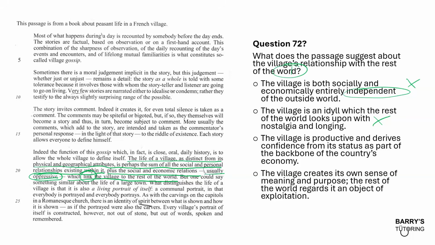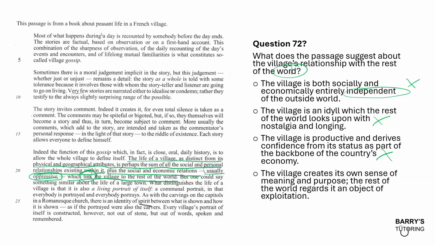Okay, it doesn't say anything about productivity. You can have a look at the other paragraphs if you like, or the rest of the paragraph. But just a quick look, it never says that the village is productive. There's references to economy, but that's not quite right. Okay, through elimination, it's probably D, but let's have a read.